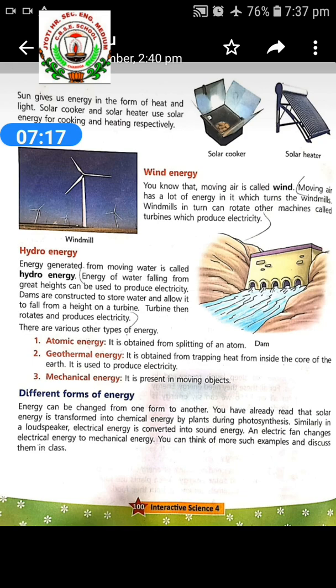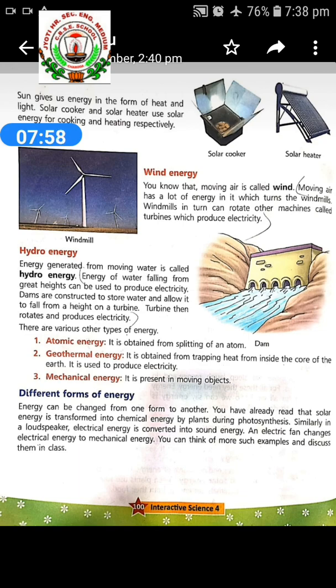Similarly, in a loudspeaker, electrical energy is converted into sound energy. An electric fan changes electric energy to mechanical energy. You can think of more such examples and discuss them. So there are so many examples, like electric energy changing to mechanical energy, and electric energy converted into sound energy. So, energy can be changed from one form to another.